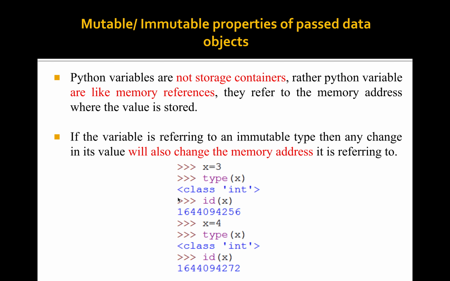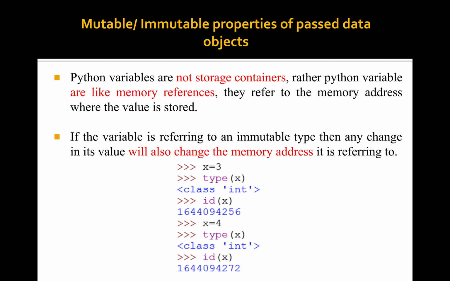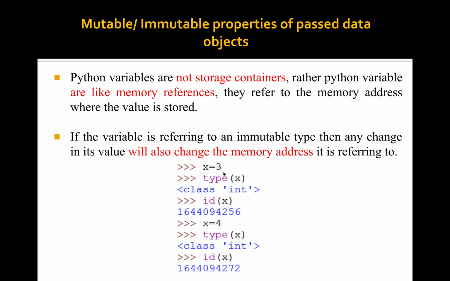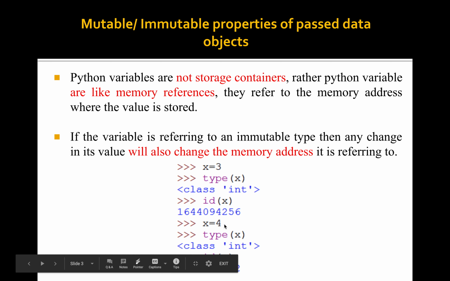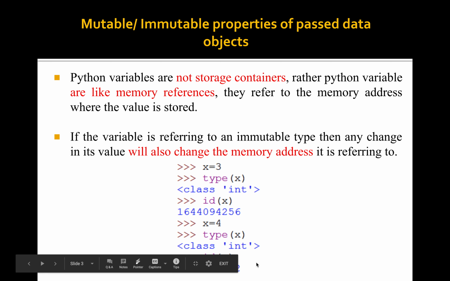In the first case, the address of x is this one and I change the value of x to 4. Again, type is not changing. So what will be the address? The address is changing. That is, int is an immutable type, so any change in its value will also change the memory address. Here the first value is 3, then it is changed to 4, so it also changed the memory address.